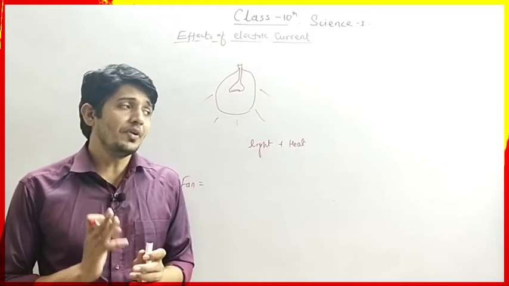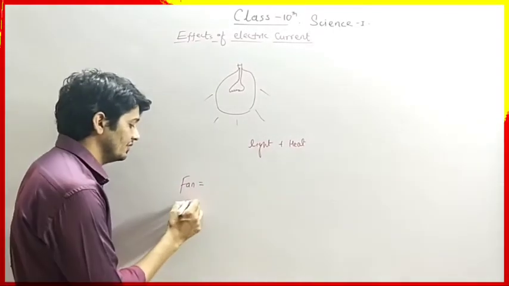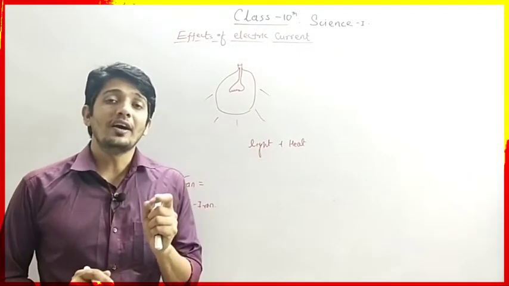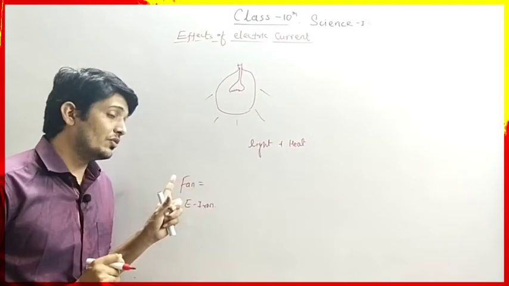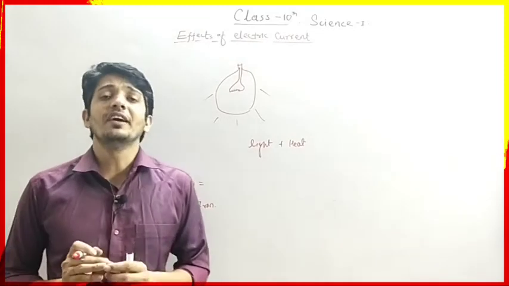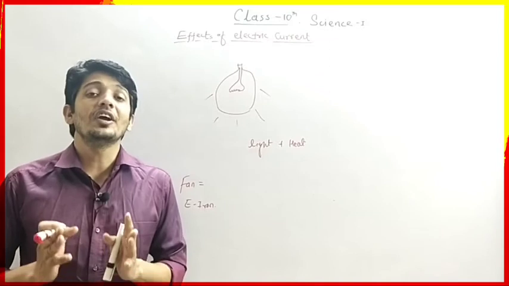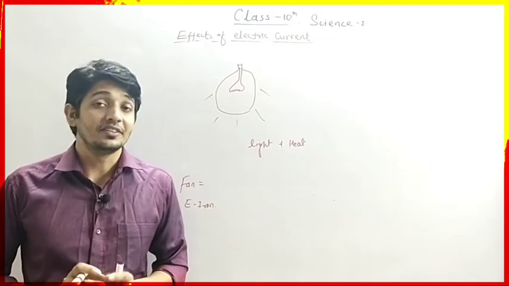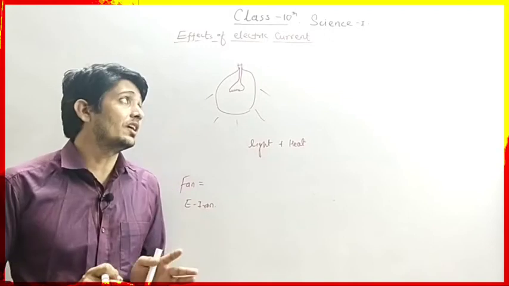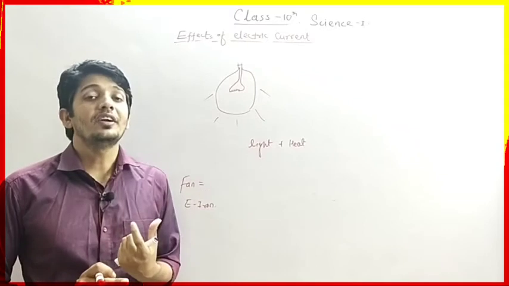If we take the example of an electric iron, we use it for ironing our clothes, and it converts electrical energy into heat energy. So there are many devices in our day-to-day life that we are using. They are nothing but the different effects of electric current. In this chapter, we will understand such effects of electric current.